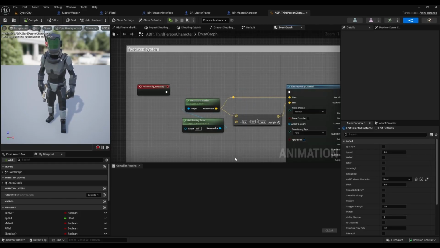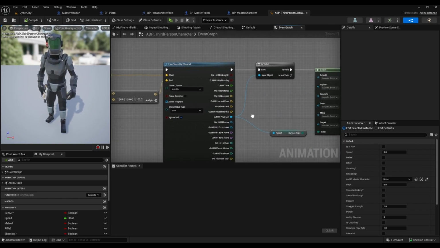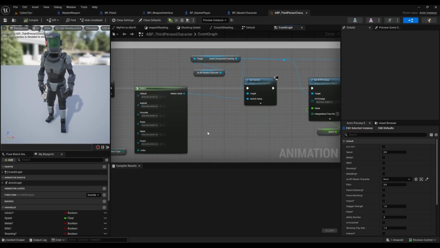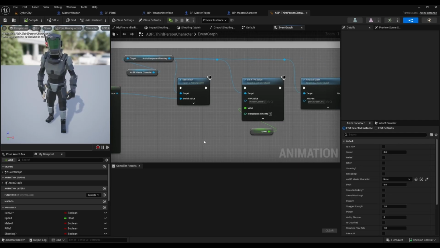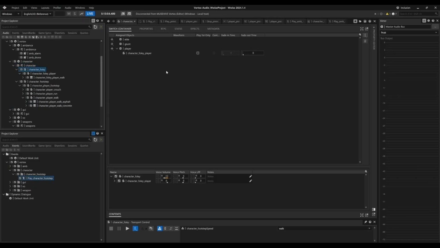I then use an anim notify to create a raycast from the center of the player to identify the material surface and set switch on the footstep component, as well as utilize player speed to set the RTPC value on the component. In Wwise, the event targets both switch containers for footstep and foley at the same time. On the switch containers itself, you can create bespoke sounds for each character while focusing more on asset creation and maintaining minimal structures in Wwise.